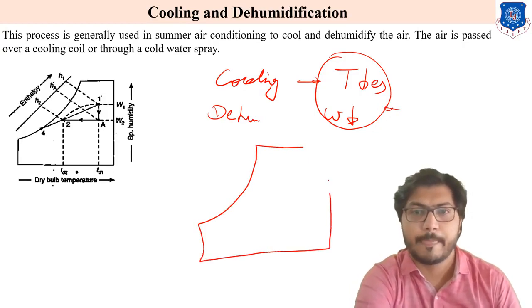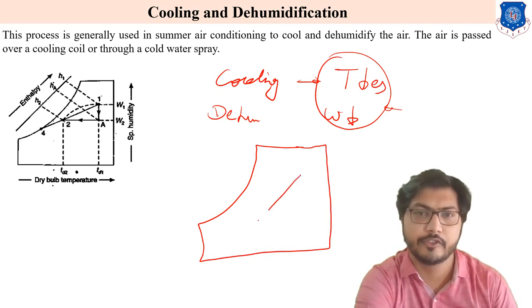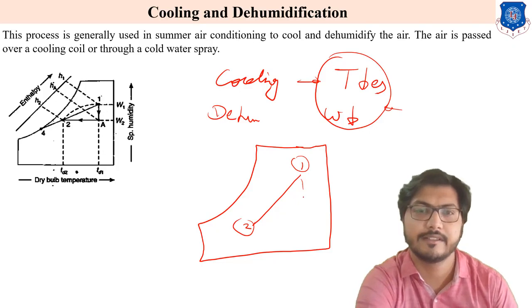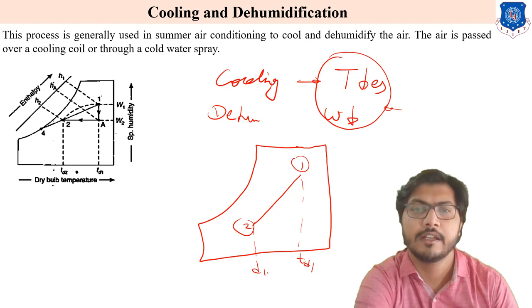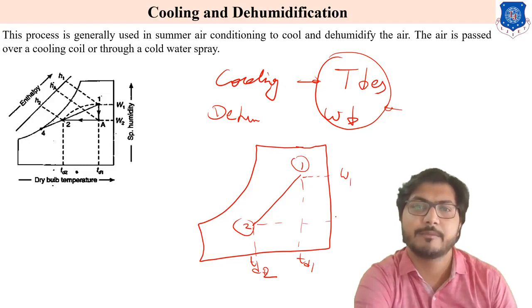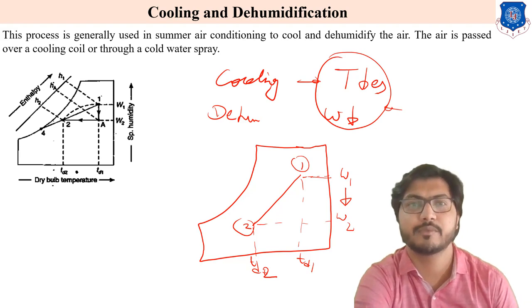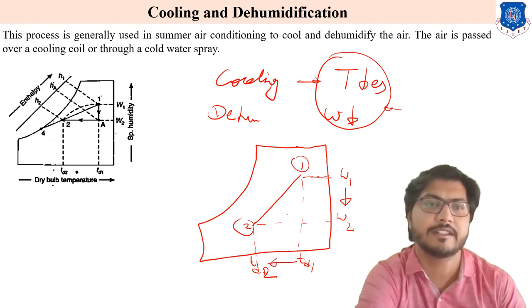So the process is 1 to 2, this is point 1 and this is point 2. This temperature is TD1 and this temperature is TD2. Here is W1 and here is W2. At point 1 this is W1, and at point 2 this is W2. So here the specific humidity decreases and the temperature decreases. That's why this process is known as the cooling and dehumidification process.